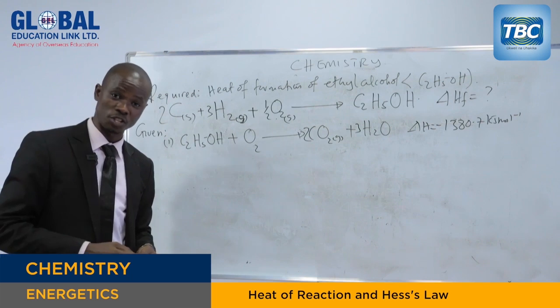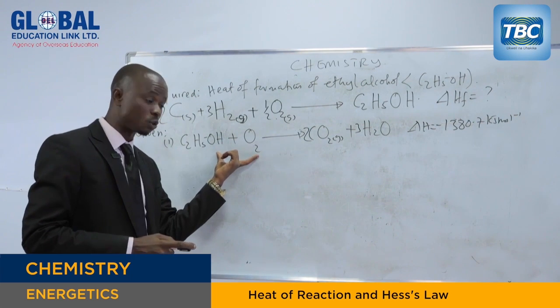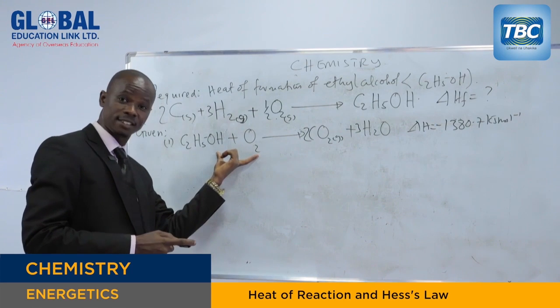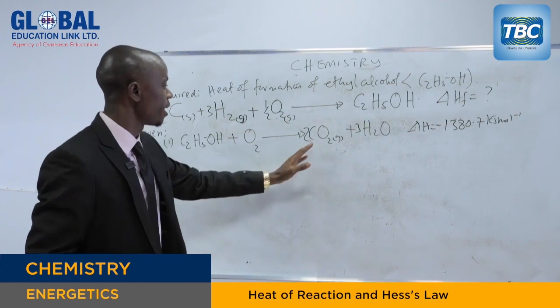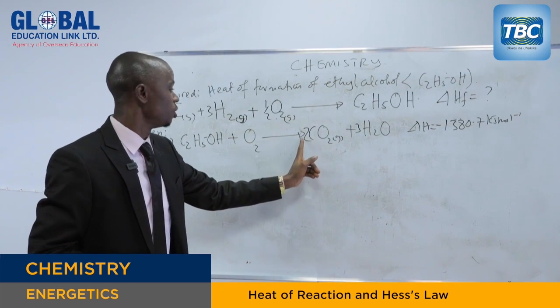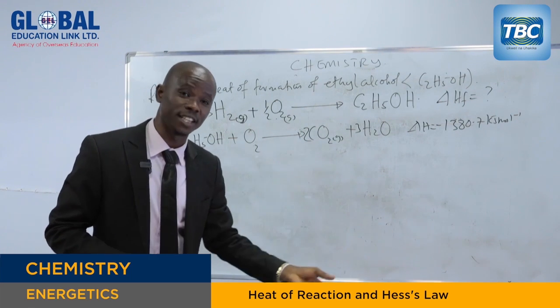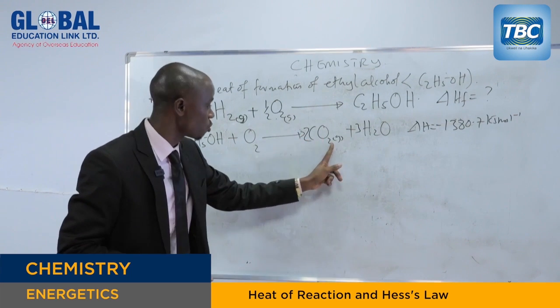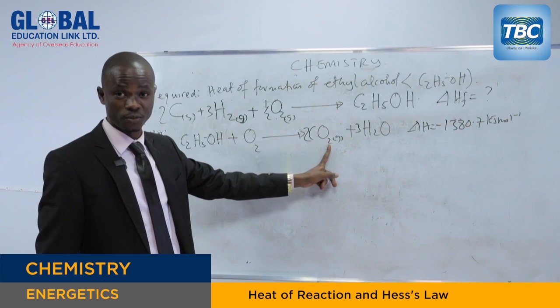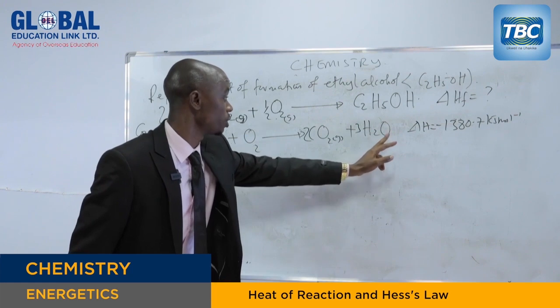For the case of oxygen, we have 1 oxygen atom present on the left-hand side. And here, how many oxygen atoms are present? We have 2, because the number before the formula multiplies everything. So we have 2 times 2, we have 4 oxygen atoms. That is not all. There is also 1 more oxygen atom present in water.